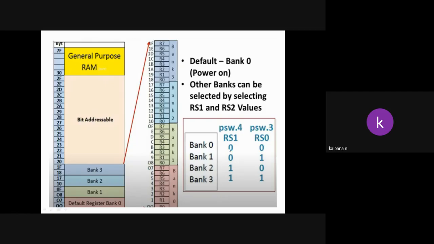RS1, RS0 = 00 means bank 0, the data will be moved into bank 0. 01 means bank 1. 10 means bank 2. 11 means bank 3. 00 is also the default when the system is switched on: the total data will be moved into bank 0.